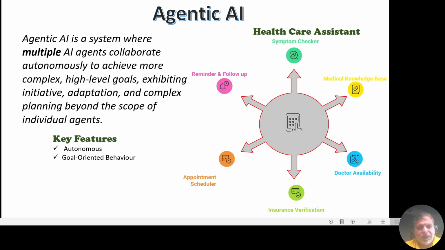Goal-oriented behavior focuses on achieving a specific objective rather than just responding. Example, a research AI that's given the goal to find the best investment options and works across different data sources to reach that target.